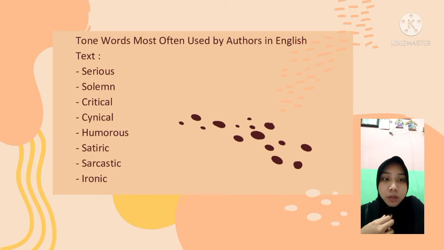Certain words most often used by authors in English text. 1. Serious. Through or with this tone, the author only presents his writings without hidden message or jokes as a refresher, or in other words, it can be said that with this tone, the author only emphasizes fact and information. 2. Solemn, not funny, in earnest, serious.